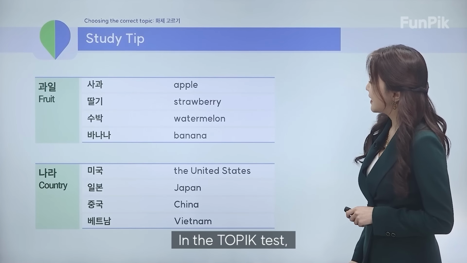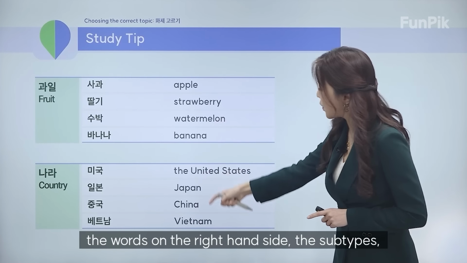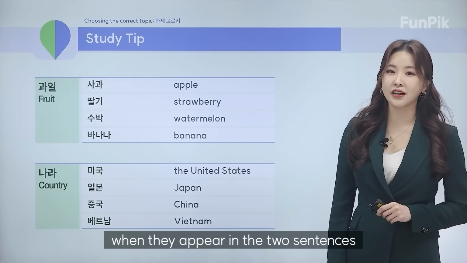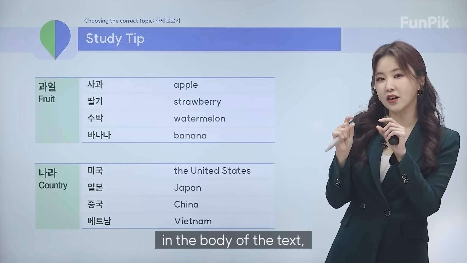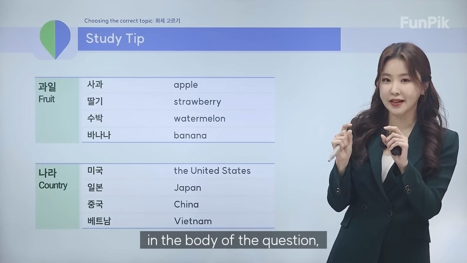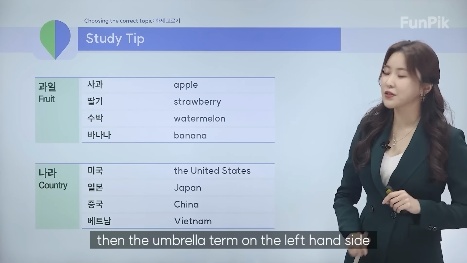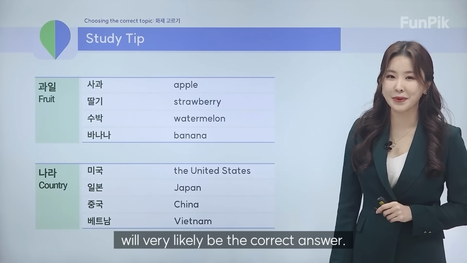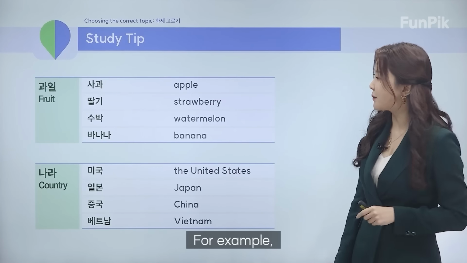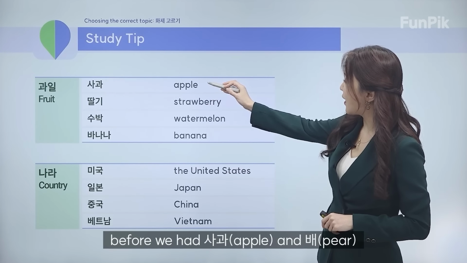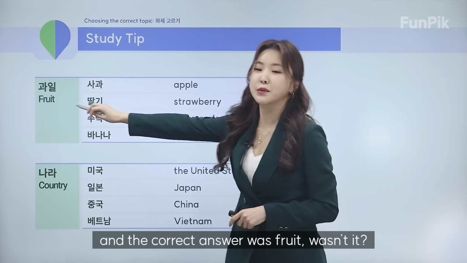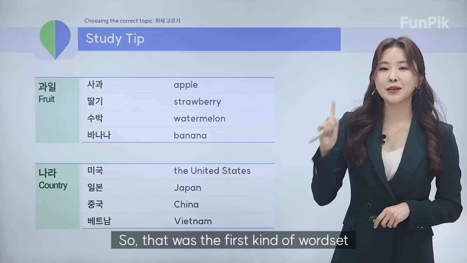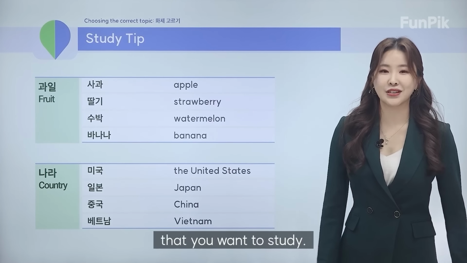And in the topic test, the words on the right-hand side, the subtypes, when they appear in the 2 sentences in the body of the text, in the body of the question, then the umbrella term on the left-hand side will very likely be the correct answer. For example, before we had 사과 and pear, and the correct answer was fruit, wasn't it? So along those lines. So that was the first kind of word set that you want to study.